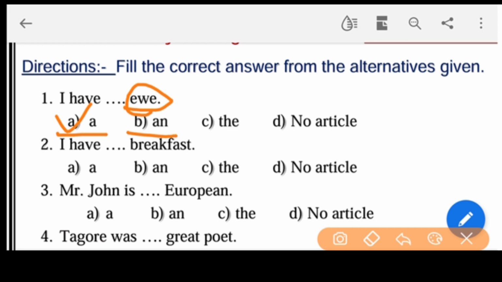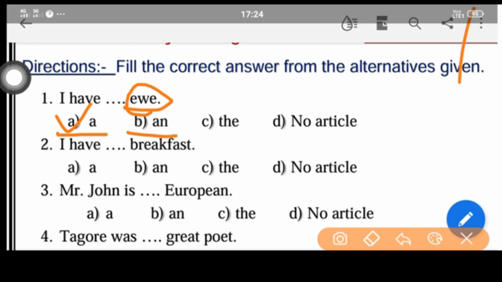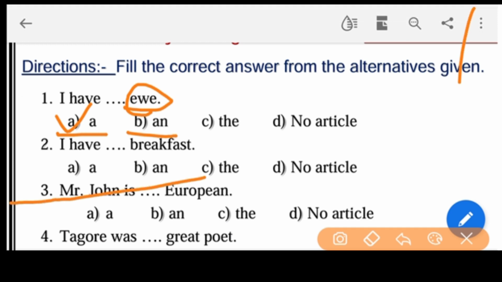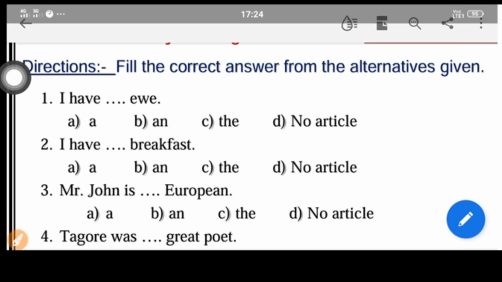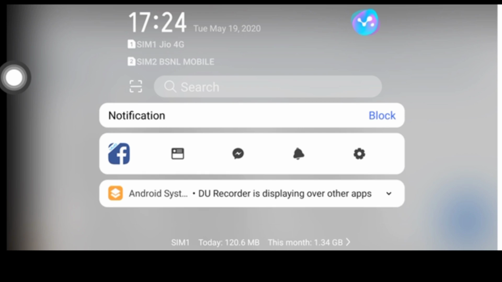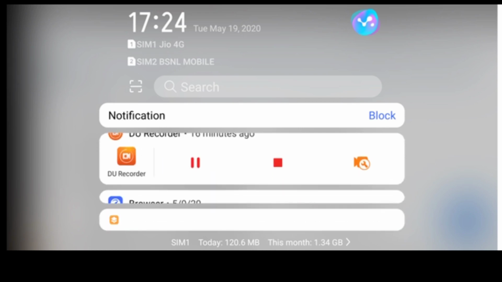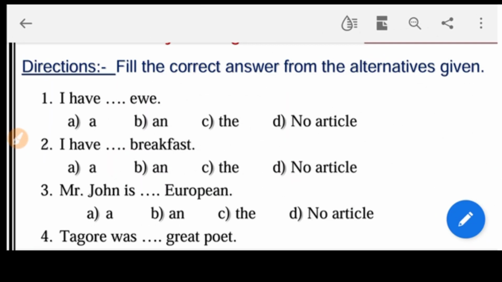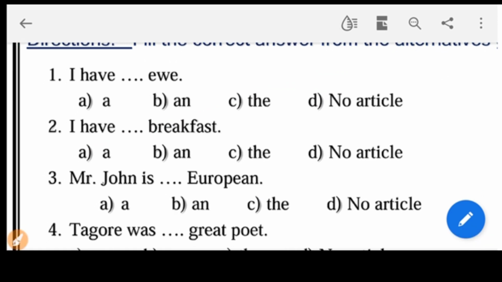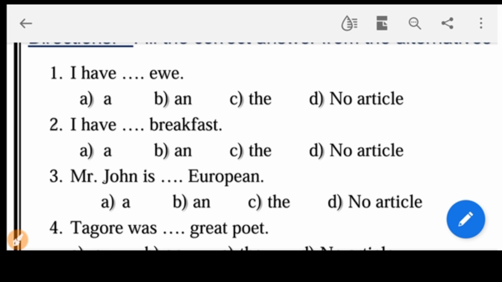I have dash breakfast. So friends, let us move on to the second one. I have dash breakfast.